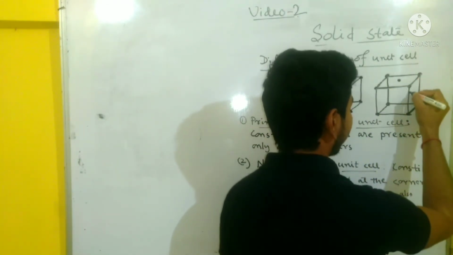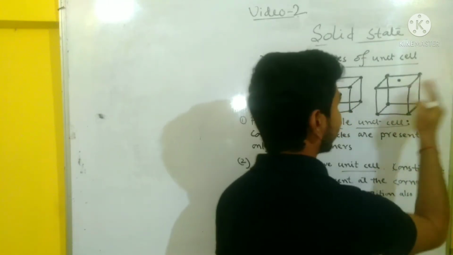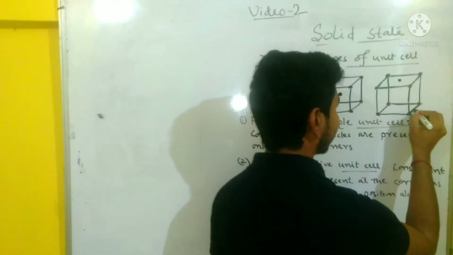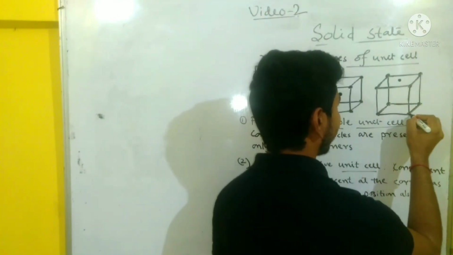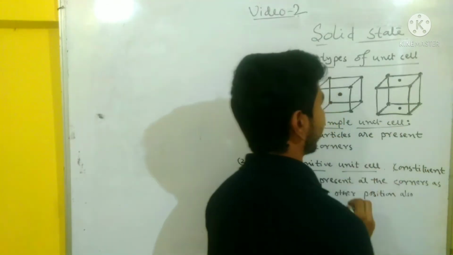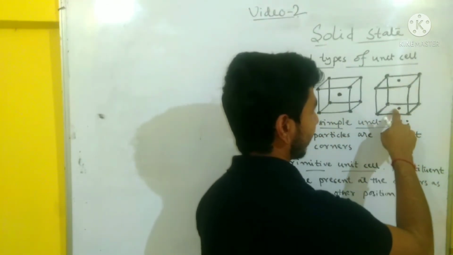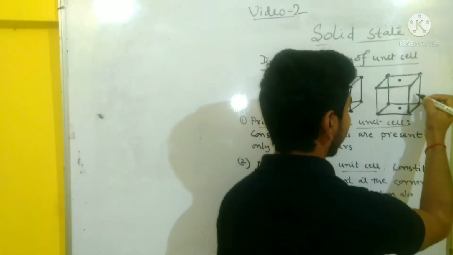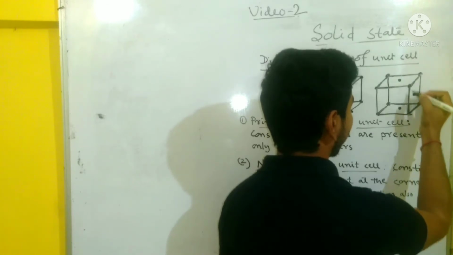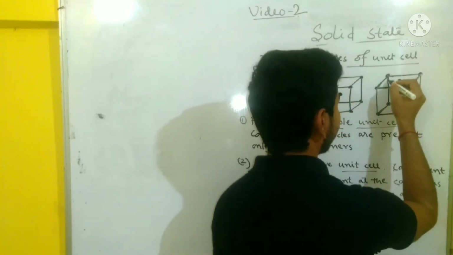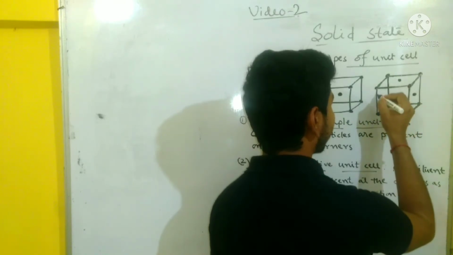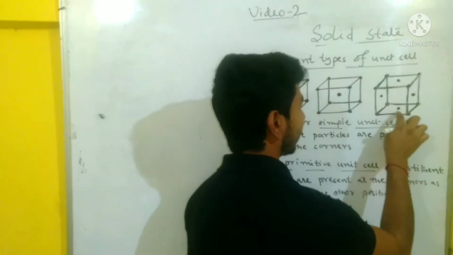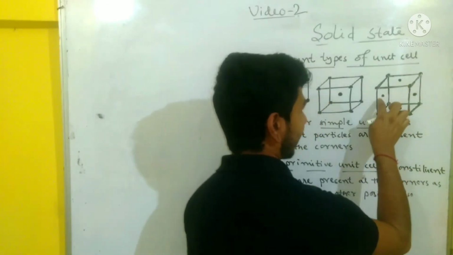This is the top face, this is the bottom face, so there is one particle at the center. This is the right face, so here at the center there is one particle. This is the left side face, so here is one particle. So top face, bottom face, right face, left face.